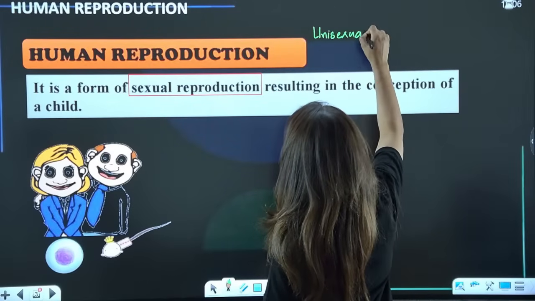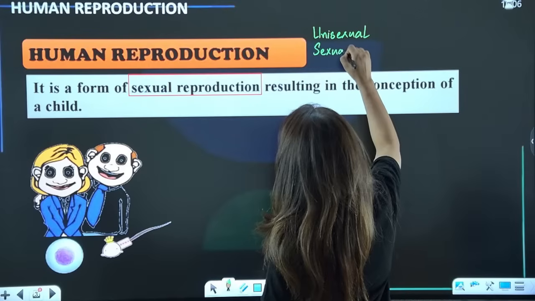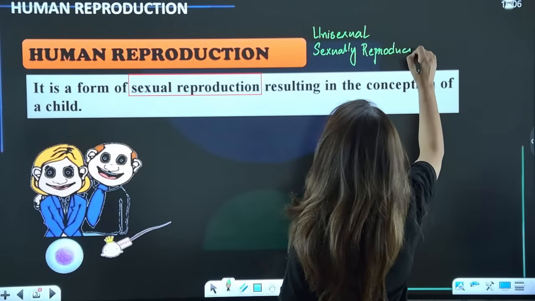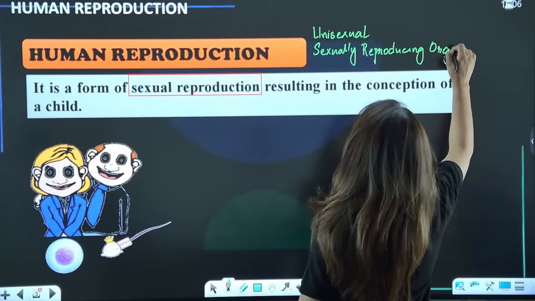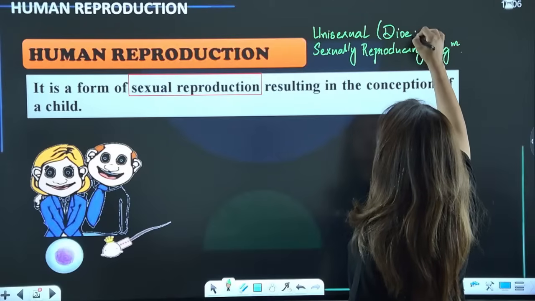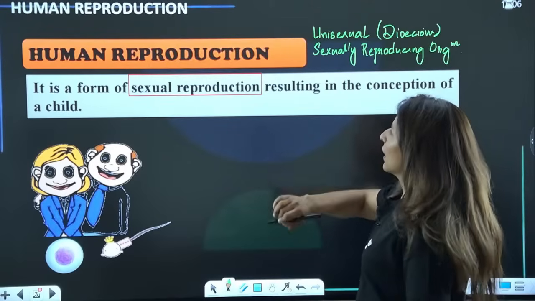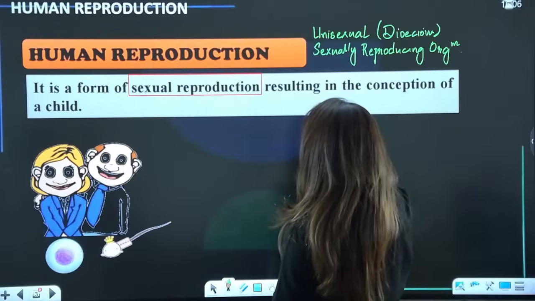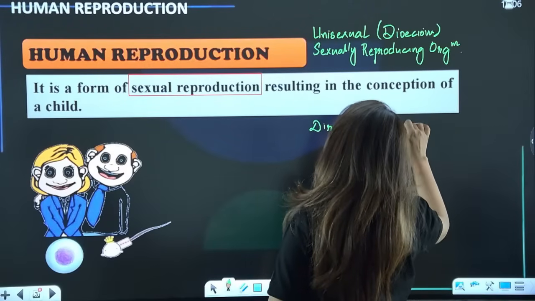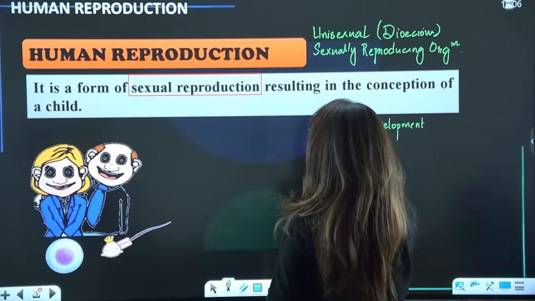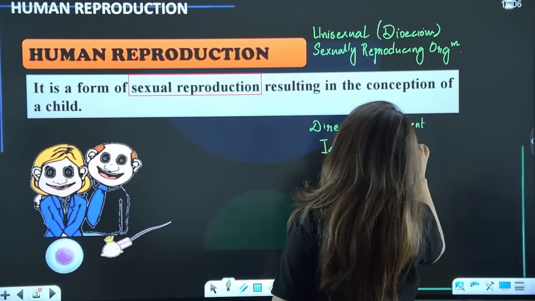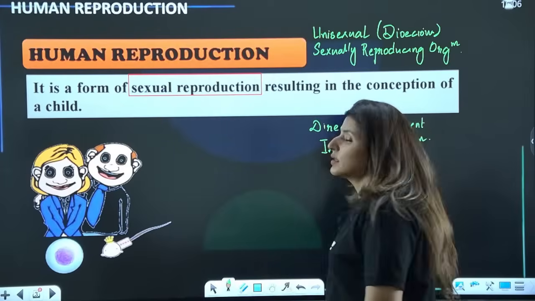We are sexually reproducing organisms, and we show direct development, that means no larval stage. In our case, there is internal fertilization. So these are some characteristics of human reproduction that you must know.